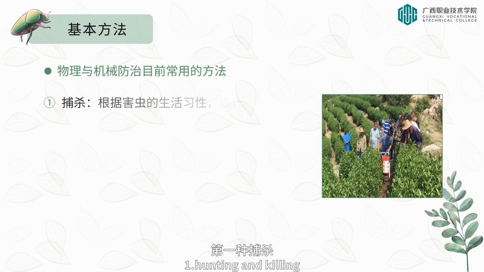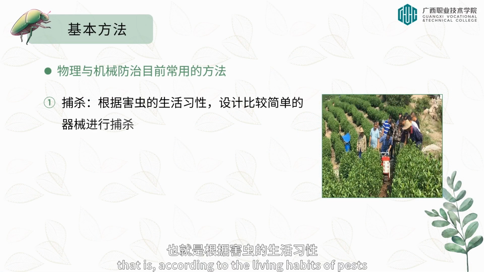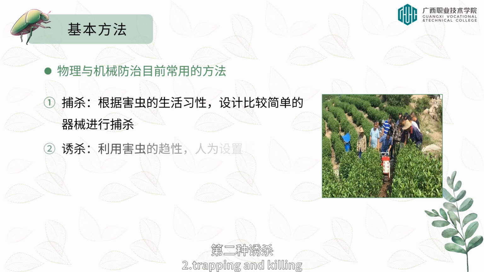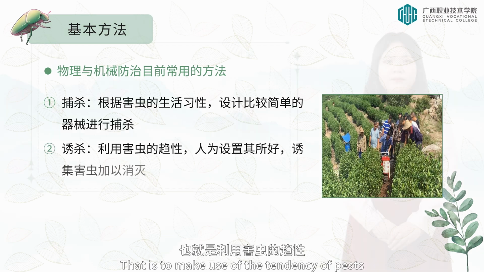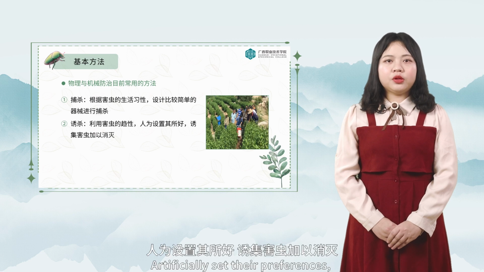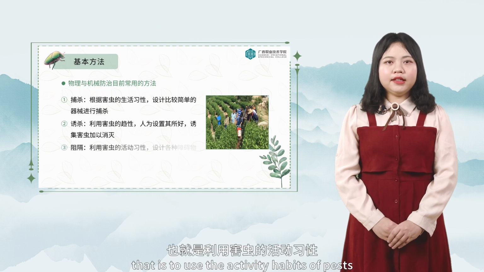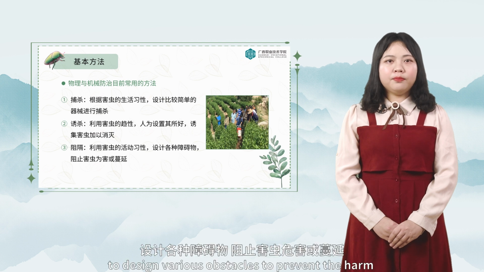1. Hunting and killing, that is, according to the living habits of pests, to design relatively simple equipment for hunting and killing. 2. Trapping and killing, that is, to make use of the tendency of pests, artificially set their preferences, trapping pests to eliminate. 3. Blocking, that is, to use the activity habits of pests, to design various obstacles to prevent the harm or spread of pests.